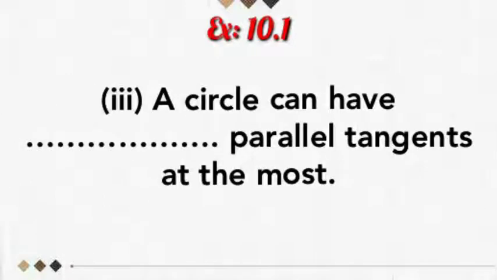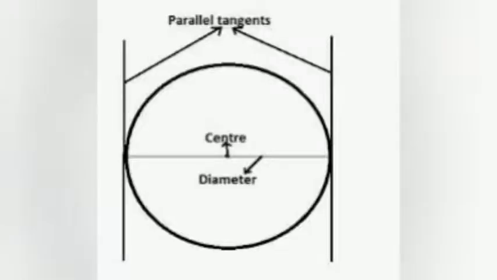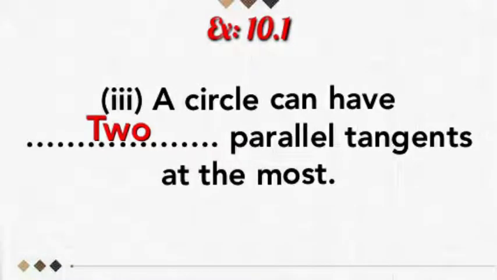Next, a circle can have dash parallel tangents at the most. At the most, how many parallel tangents can we draw for a circle? We can draw only 2 parallel tangents, maximum 2 parallel tangents like this. So the answer is a circle can have 2 parallel tangents at the most.